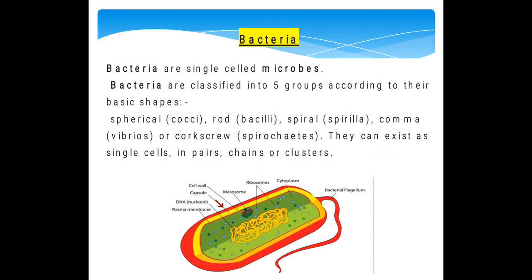First of all, let's study about bacteria. Bacteria are single-celled microbes. Bacteria are classified into groups according to their shapes. These are given in your books also: spherical, rod shape, spiral, comma, etc. Here is a picture you can see of a bacterium and the different parts of it.